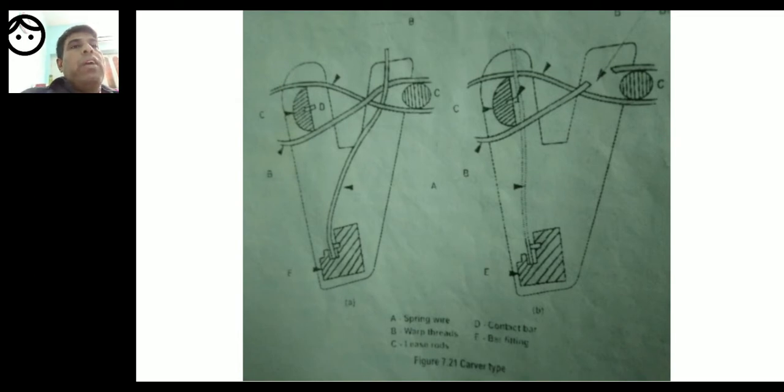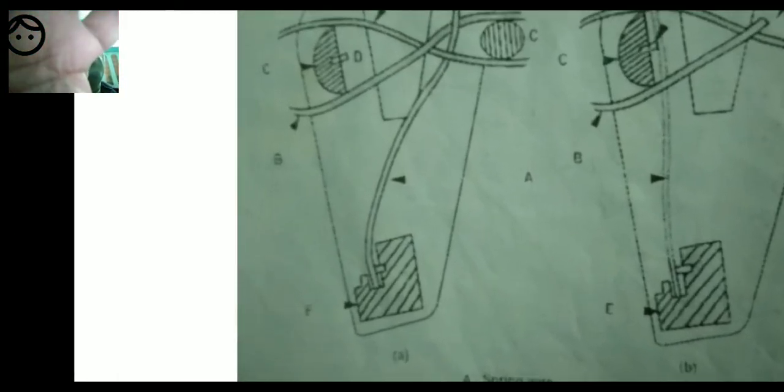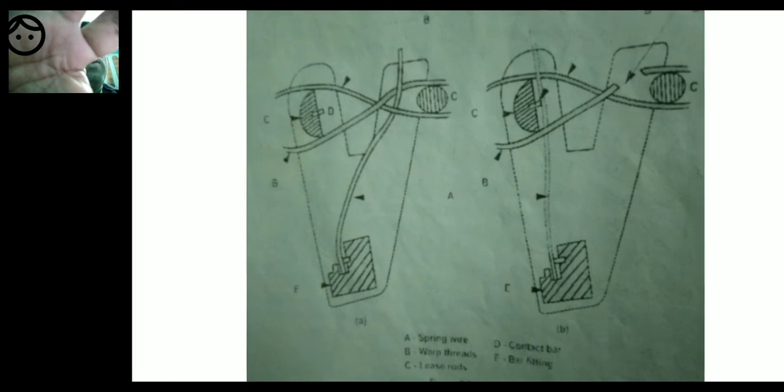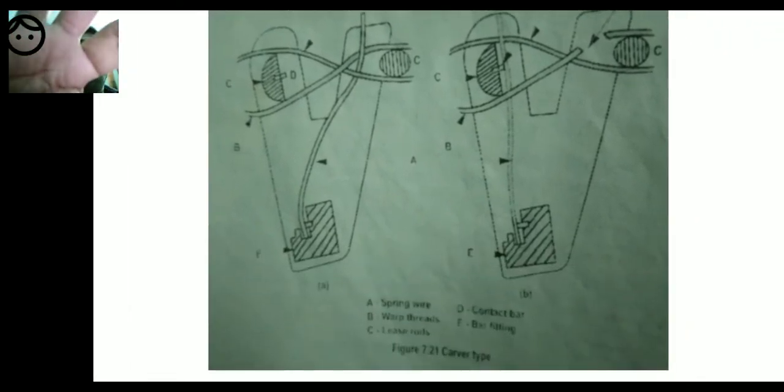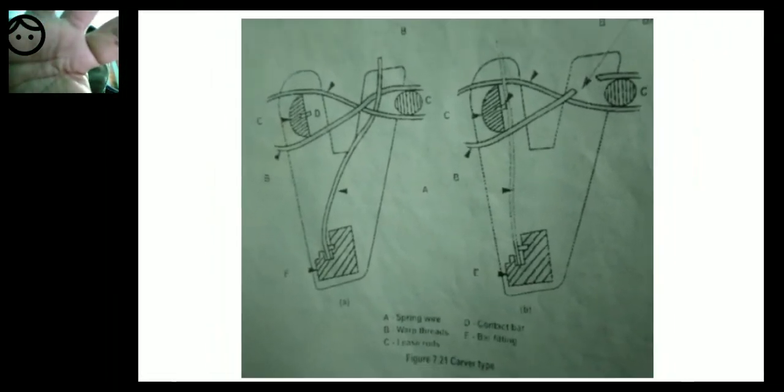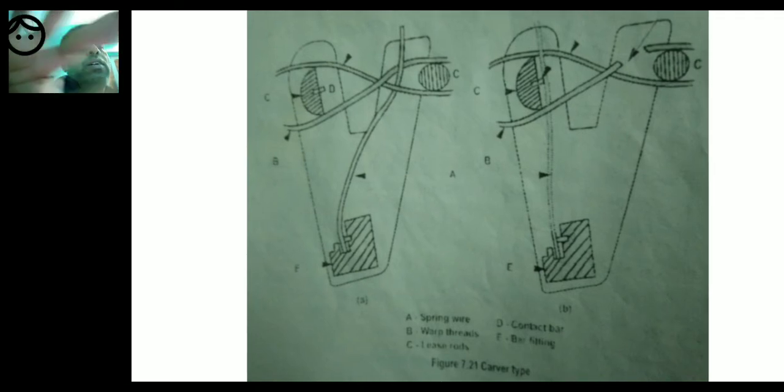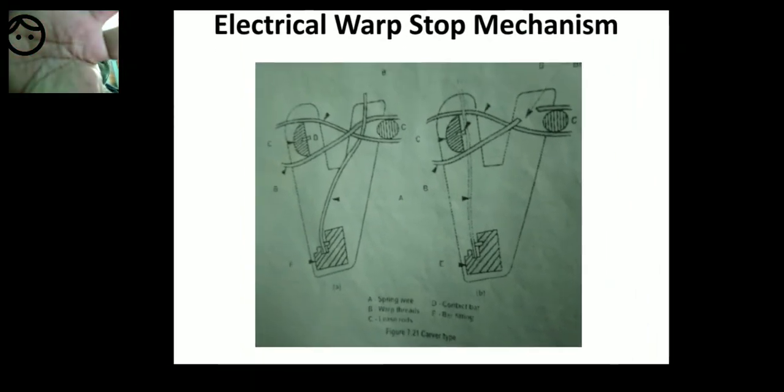Where is D? I can't see. Yeah, it is there. D is the contact bar, and E is the bar fitting. Simple, only 5 parts: A, B, C, D, E.